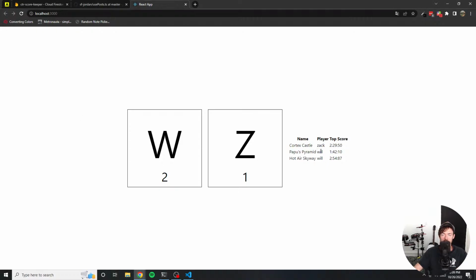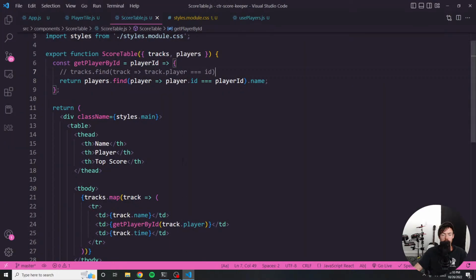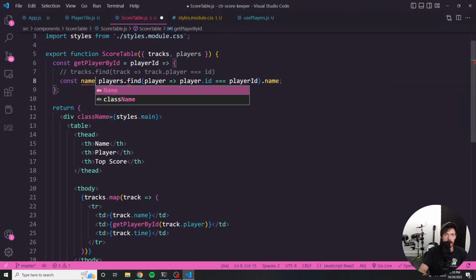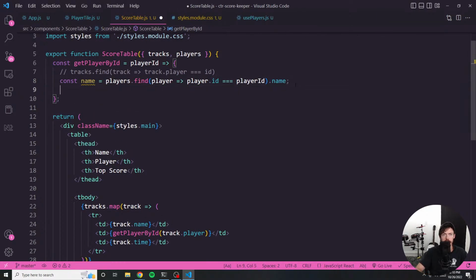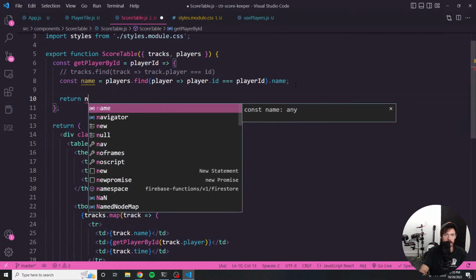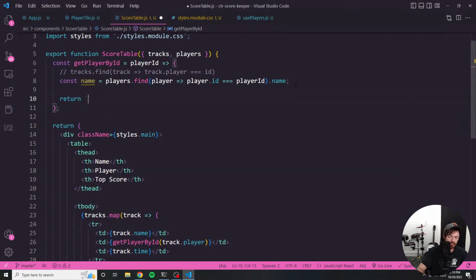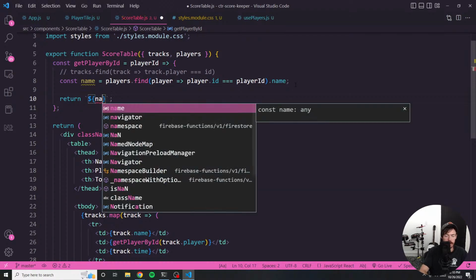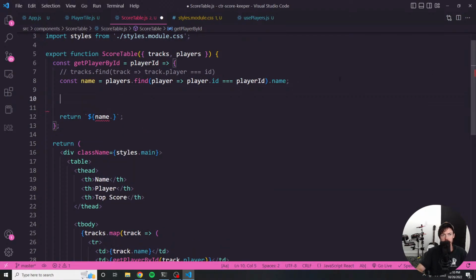This is working good, but let's capitalize this just because you're supposed to capitalize names. So let's do const name equals, then let's basically rebuild it. So let's do return name. Let's do it like this. I'm going to interpolate a string here. Let's also do const nameArray equals name.split.